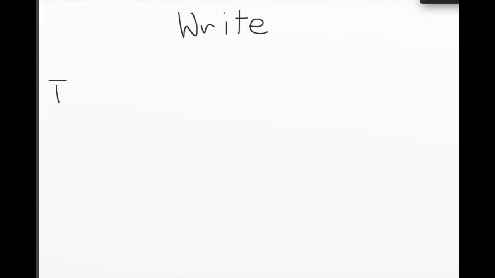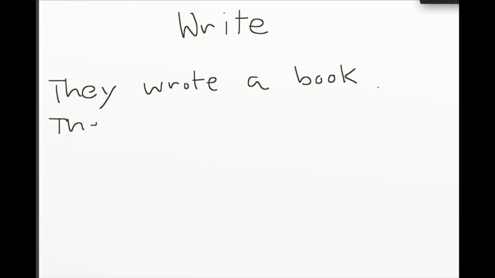Okay, so let's go on to our next verb example, and we are going to use write, like you write a paper, or you write with a pencil or a pen. So we will start with the plural pronoun they. And past tense for write is not writed. You change that vowel. It's wrote. So the I becomes an O. They wrote a book.